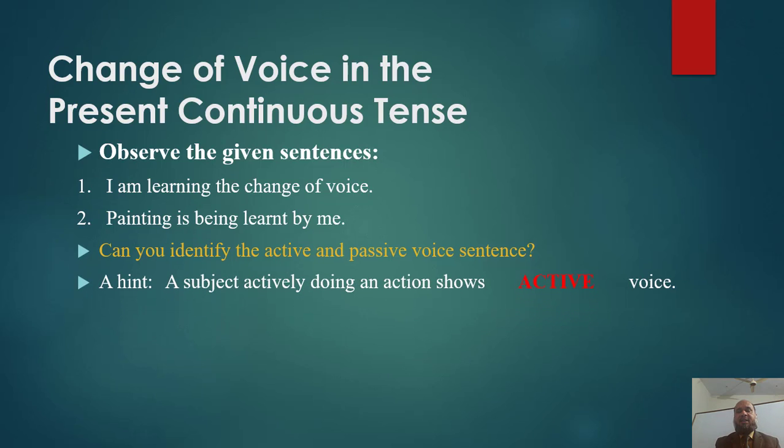A subject actively does an action shows active voice, while a subject receives an action shows passive voice. So it is quite clear that sentence number 1 has an active voice. Sentence number 2 is passive because in it the subject painting is receiving an action.